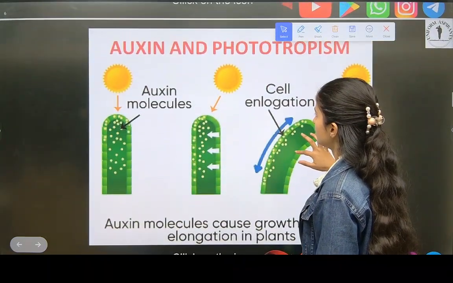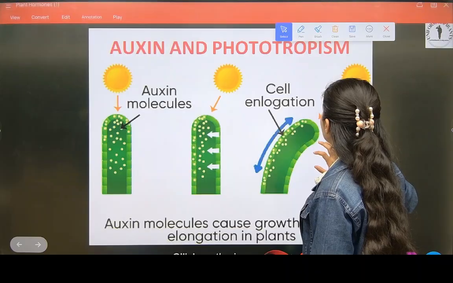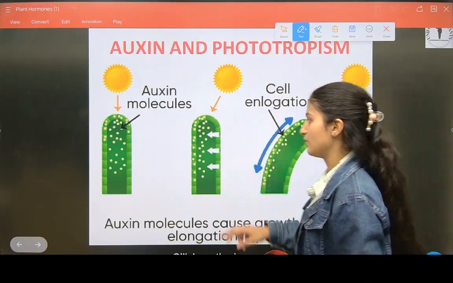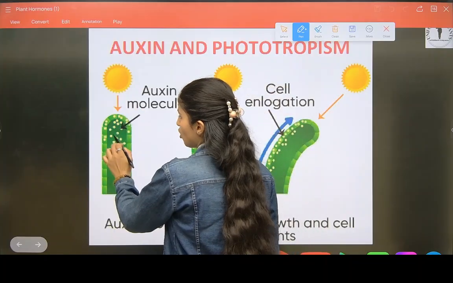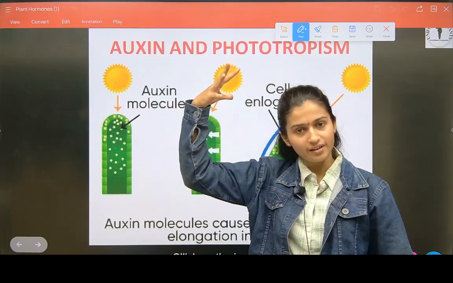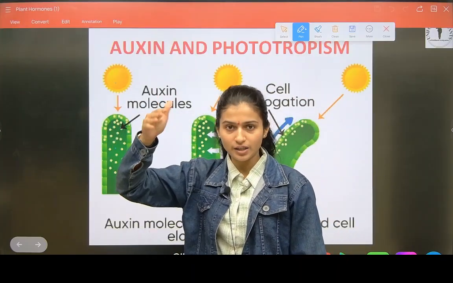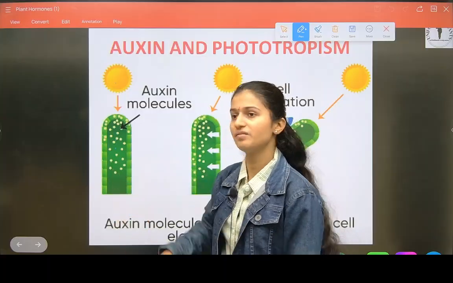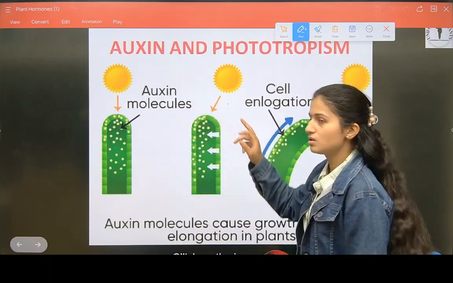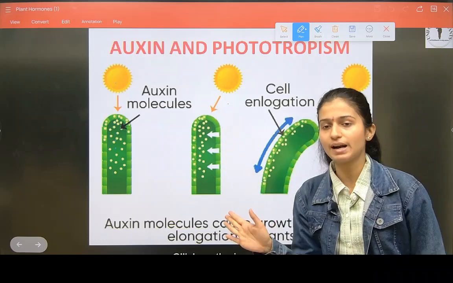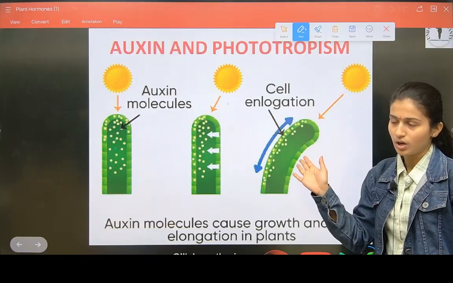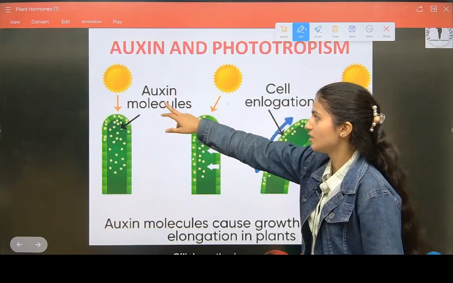See here. I have drawn like this, this diagram only. See here, they have given this is a plant. Now these are auxin molecules, means this is the hormone. They have given sun is on the head of the plant or near the tip of the plant. Then the plant will grow straight only. Okay. If the sun is on the right side, then the plant will bend towards the right side. If the sun is more inclined towards the right, then it will bend more. Okay. So like this, cell elongation.